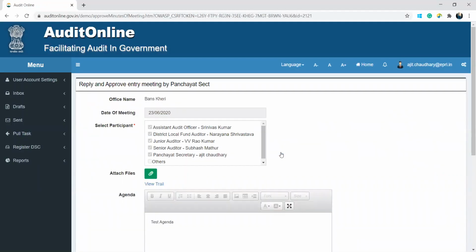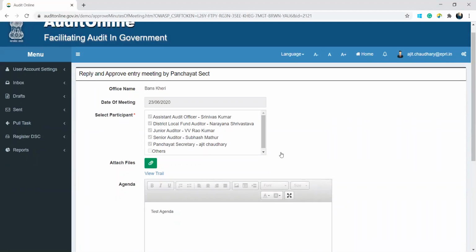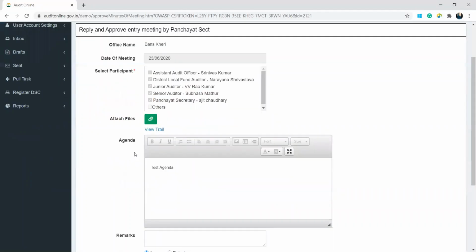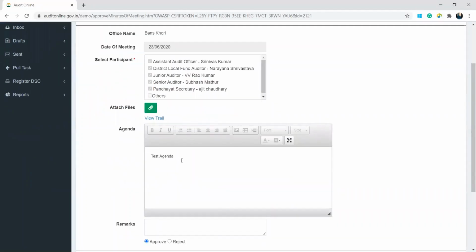A form will appear in which the details which have been added by the senior auditor will be displayed. As we can see, Banskeri is the office name, along with the date of the meeting, the participants who were present in the meeting, and also the agenda description.